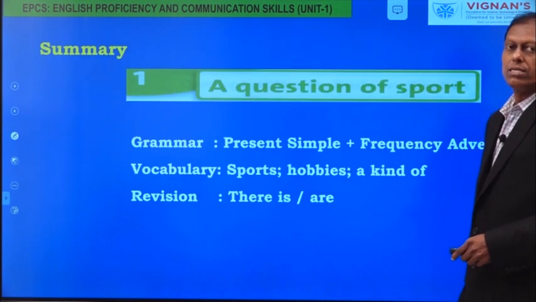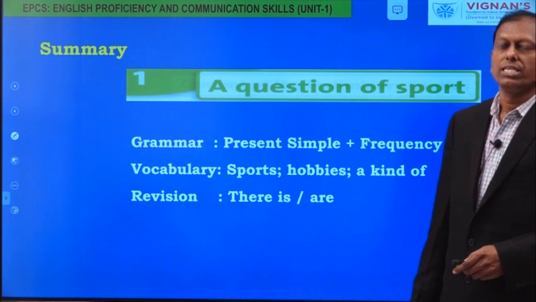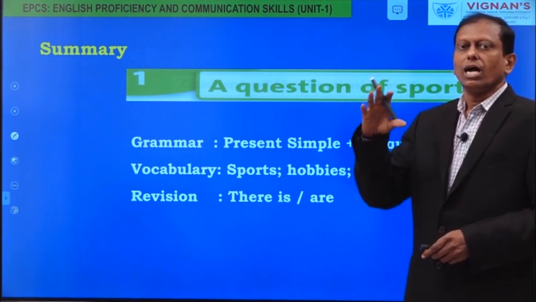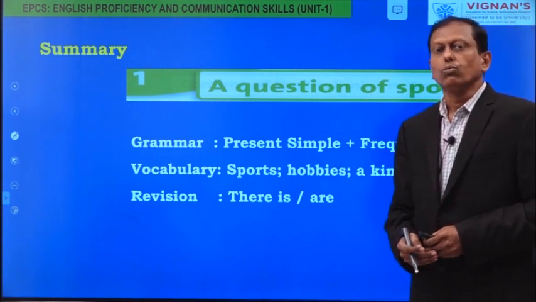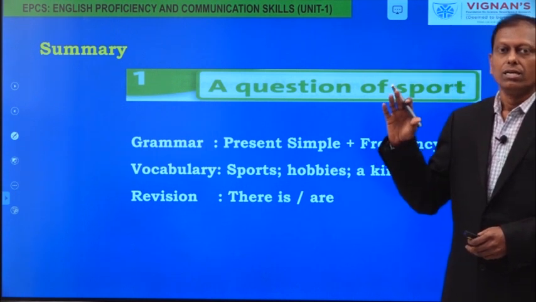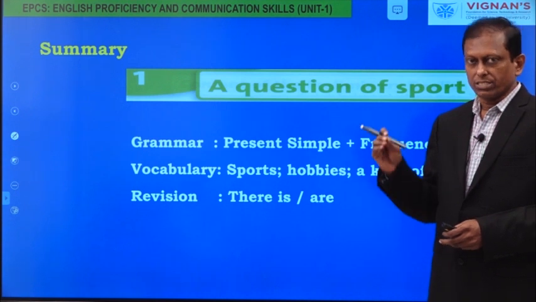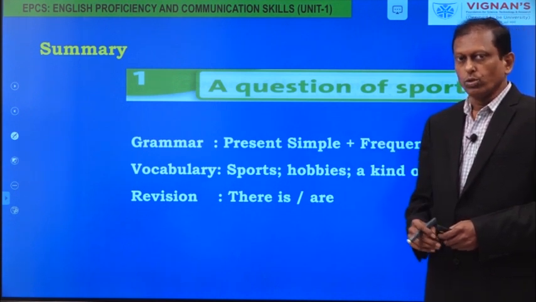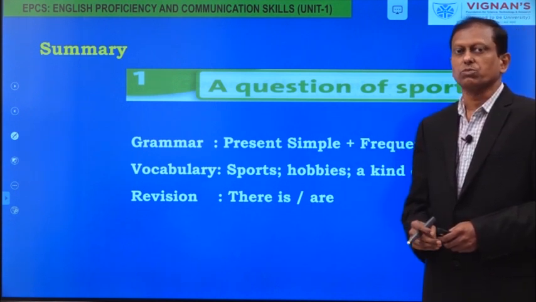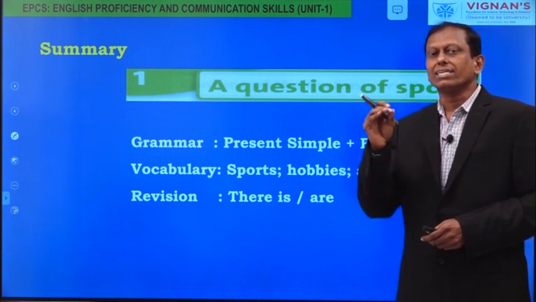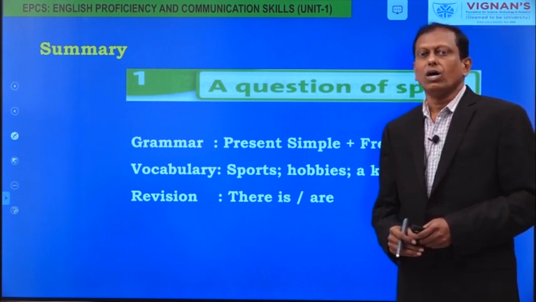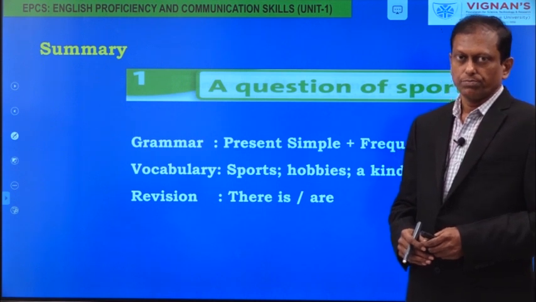So please sum up what we have seen in this unit from the beginning. I have shown you some jumbled words and a picture for each word. By using the clue, you were able to identify the name of the sport, and I insisted on the spelling of that sport.